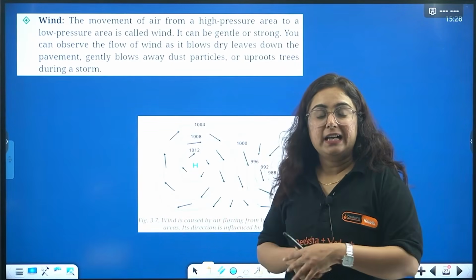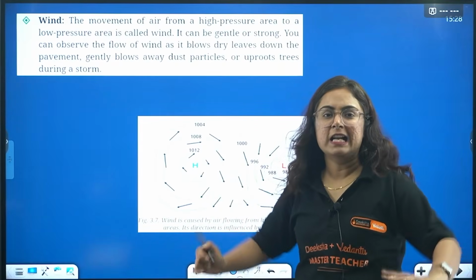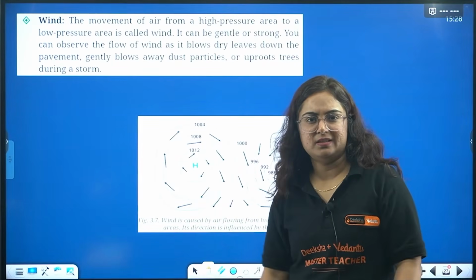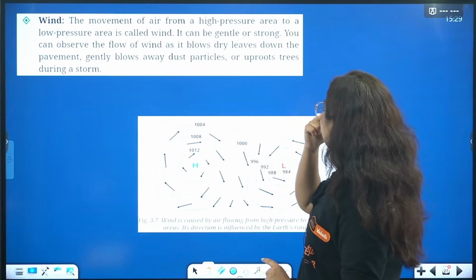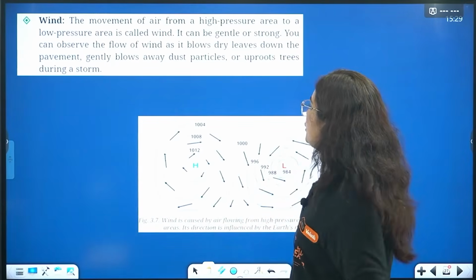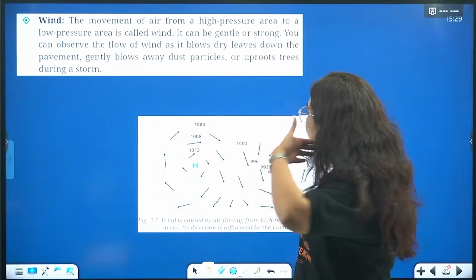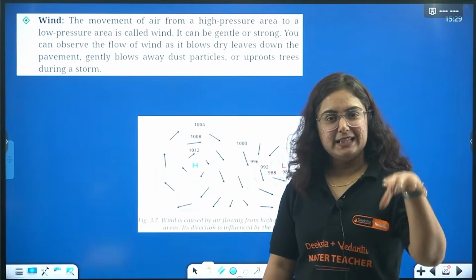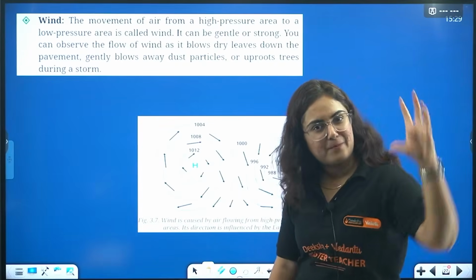Now, there are days when the moisture is low, the wind is moving with high speed because no disturbance is there, and our mothers are complaining, every day I just clean my house and this wind comes inside bringing the dust particles, isn't it? Yes. So you can observe the flow of wind, it blows dry leaves down the pavement, gently blows away dust particles or uproots trees during a storm, or that flying hair of the heroine in Shah Rukh Khan's movie from where I started the lecture. These are the evidences that yes, air is moving, air is present.